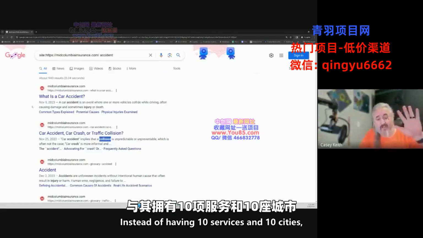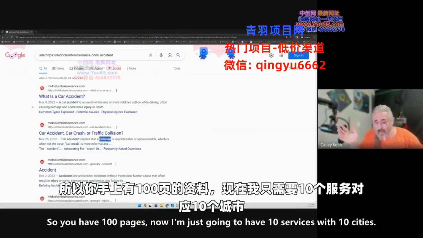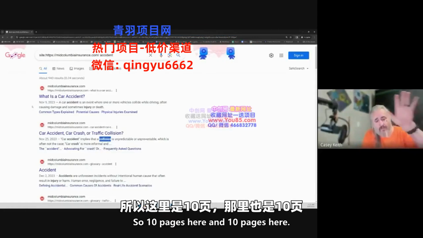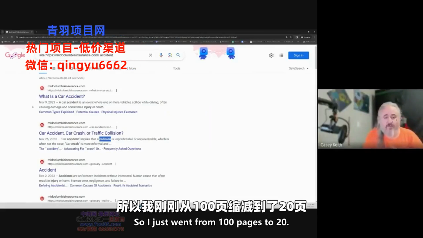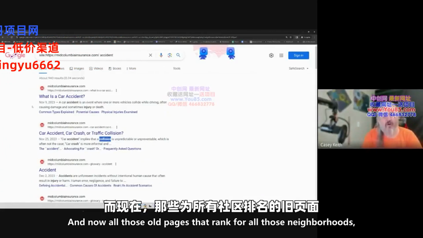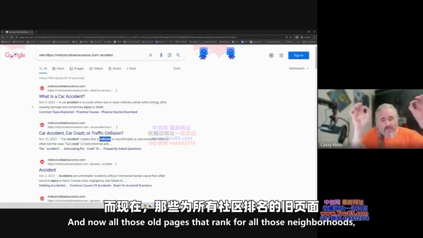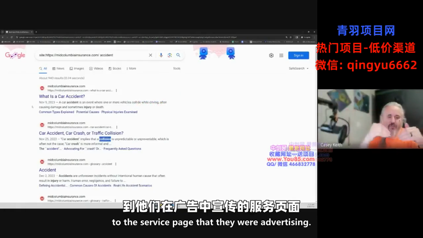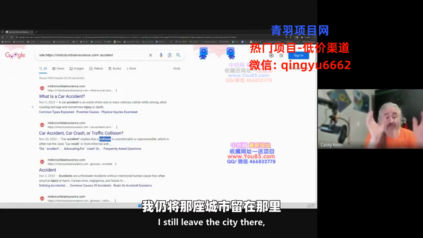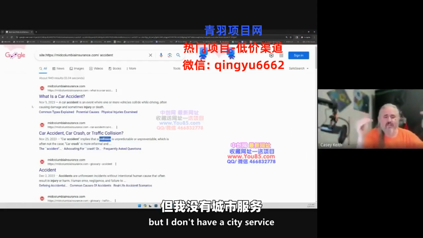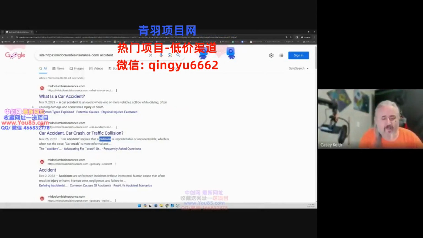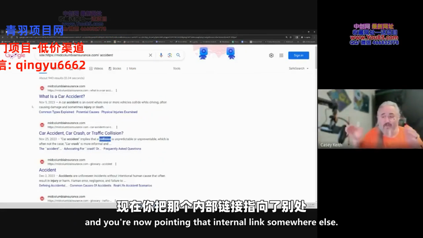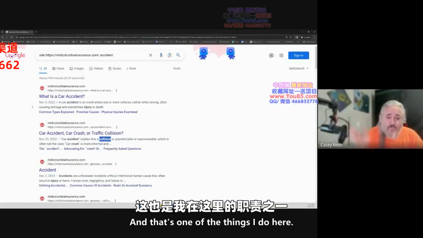Instead of having 10 services and 10 cities, so you have 100 pages, now I'm just going to have 10 services and 10 cities. So 10 pages here and 10 pages here. I just went from 100 pages to 20. And now all those old pages that rank for all those neighborhoods, I 301 redirect directly to the service page that they were advertising. I still leave the city there, but I don't have a city page for every single service possible. So all of a sudden, you've ranked for all these neighborhoods, and you're now pointing that internal link somewhere else. And that's one of the things I do here.